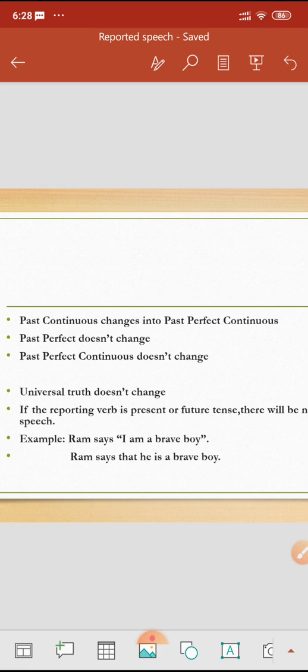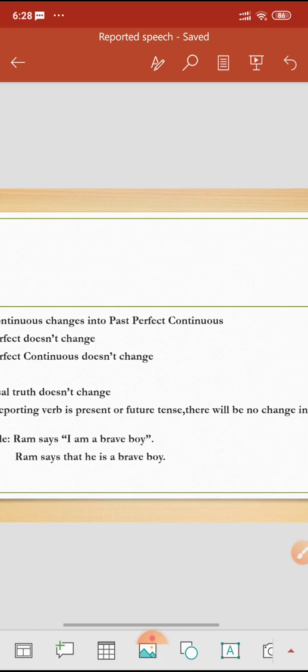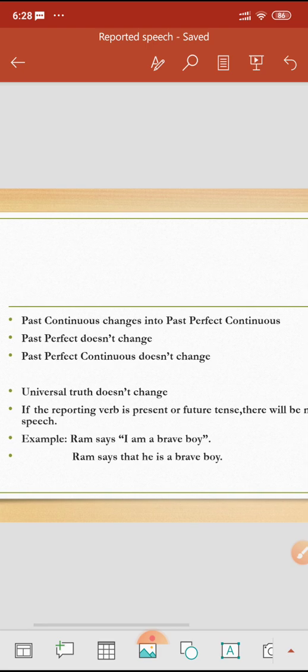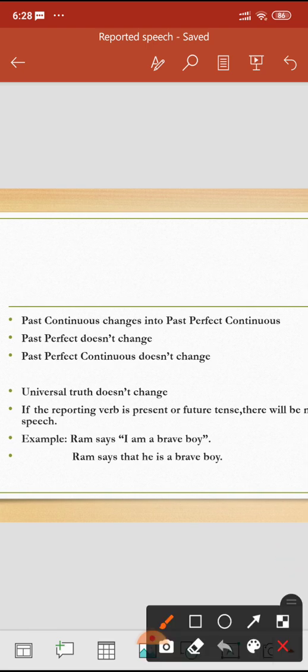If the reporting verb is in present or future tense, there will be no change in the reported speech. For example, here you see, Ram says. So says is present tense, so I have not changed the sentence. Ram says, I am a brave boy. So Ram says that he is a brave boy.